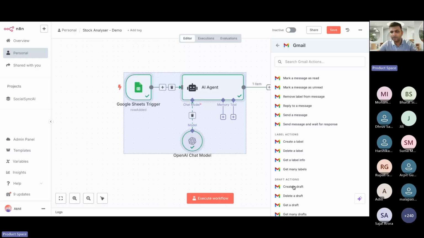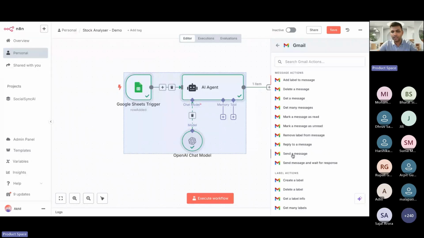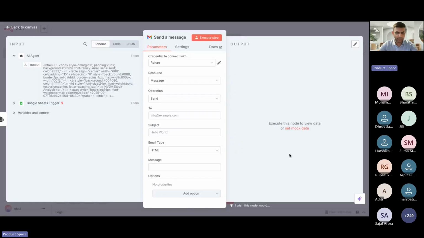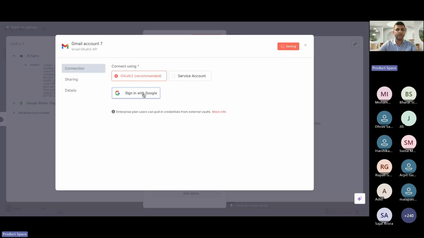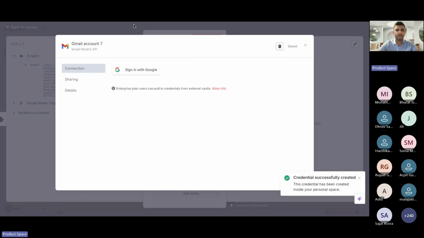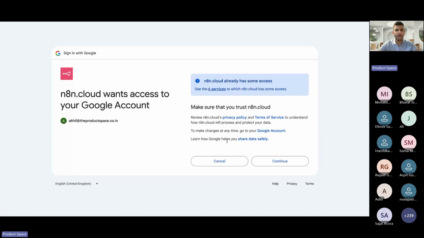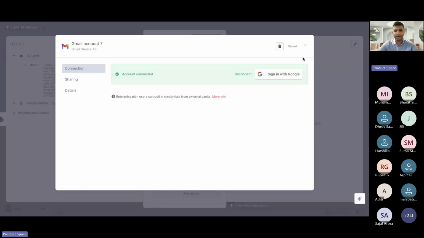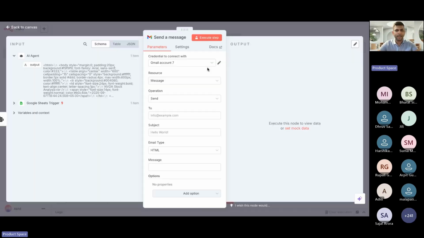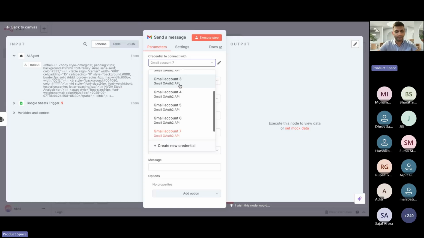Okay, we just have to draft a fresh message, and this is something we're going to select, right? So we have this mail, and now I'm going to connect it with my account, right? So how can you connect it with your account? Very simple, the same way you connected and added your Google Sheet. Click on create new credential. Here you'll be at this stage, and it'll take you to this Gmail login screen. You can allow it to access, and it'll give you connection successful. Then you'll be back on the screen, right? But my account is already connected, so I'll just use the old one.